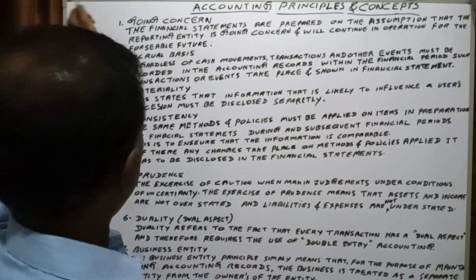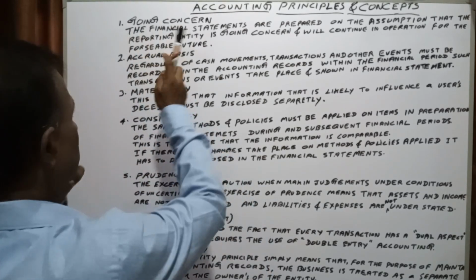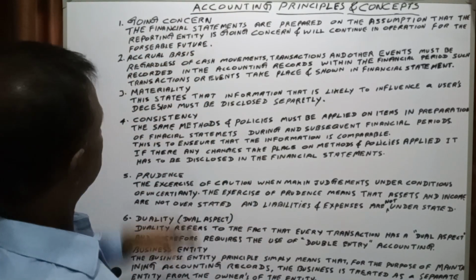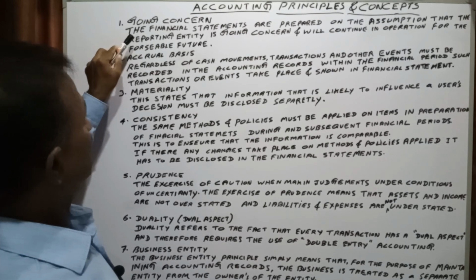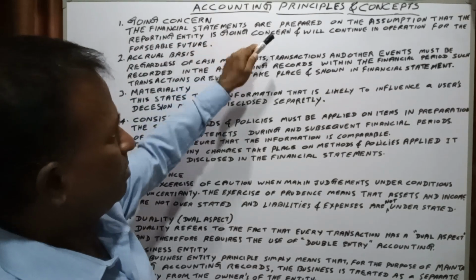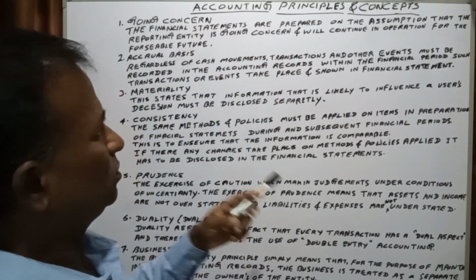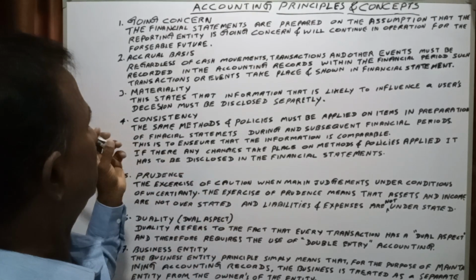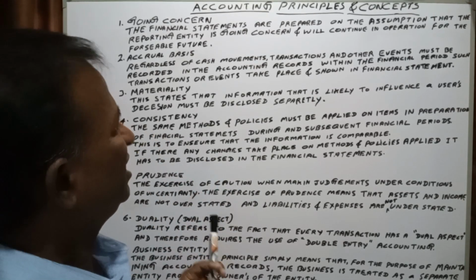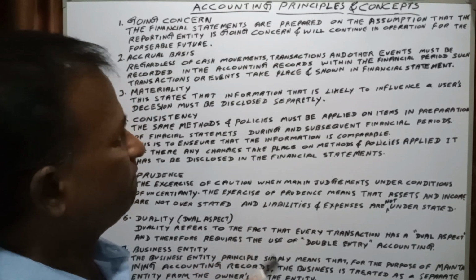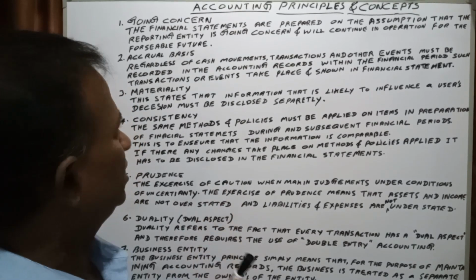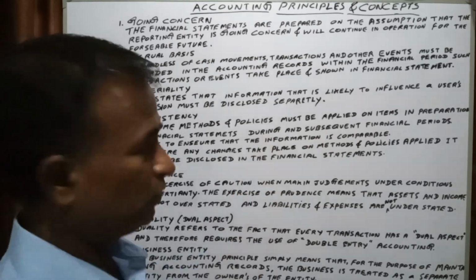So first of all, we can see what is going concern. The financial statements are prepared on the assumption that the reporting entity is a going concern and will continue in operation for the foreseeable future.